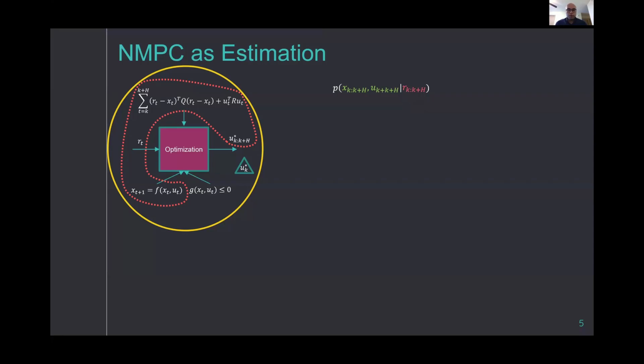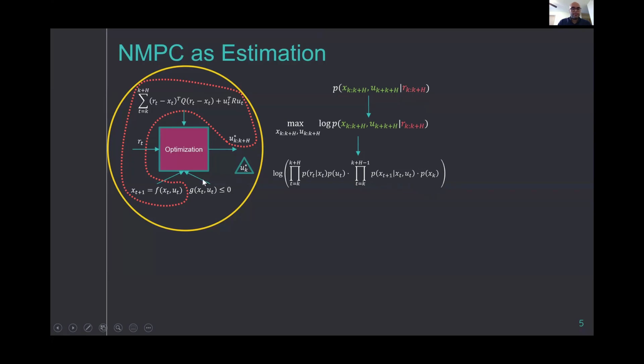In order to show this equivalence, we would consider the maximum a posteriori estimation as such. To go further, we would use the Bayes rule and the Markovian properties of the states to obtain this expression. Given this expression, the second term here is a unity.